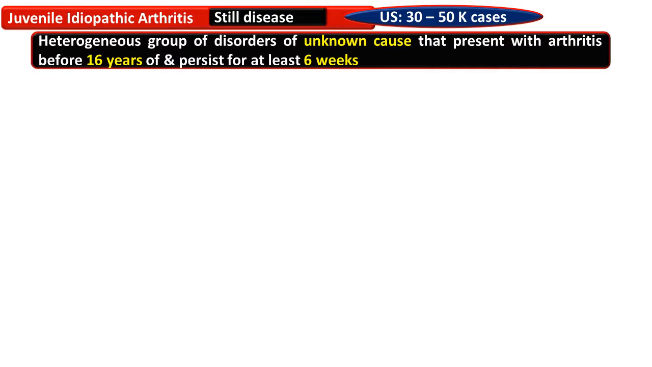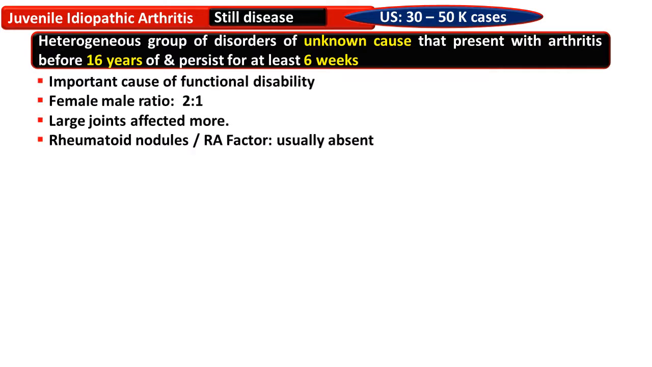It is a heterogeneous group of disorders of unknown etiology that presents with arthritis before the age of 16 years and persists for at least 6 weeks. So Still's disease or JIA is a large joint disorder of females that leads to functional disability. However, rheumatoid nodules and RF factor are absent.